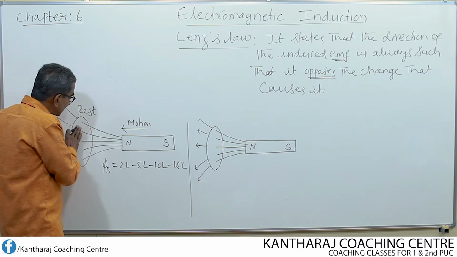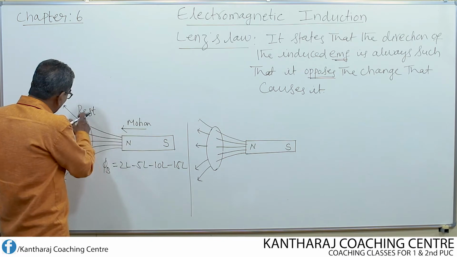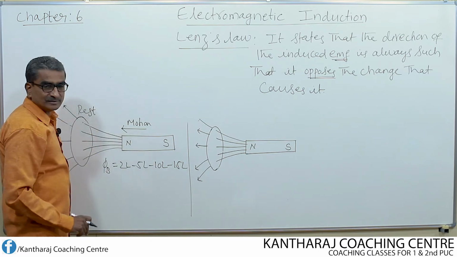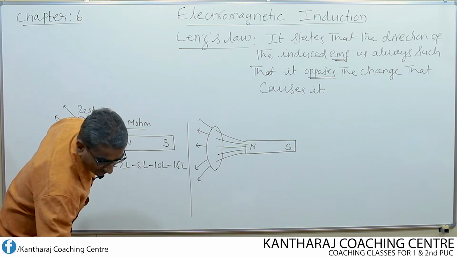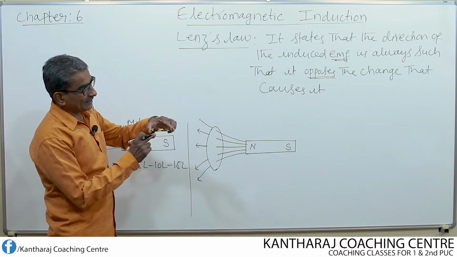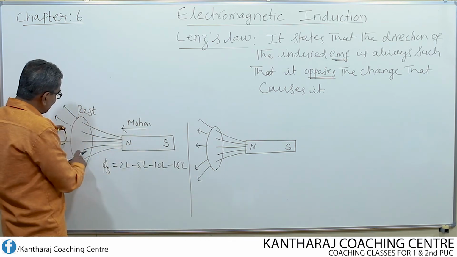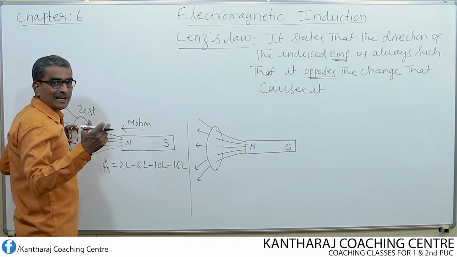I can consider this as a coil or even as a loop of wire. Loop means only one turn, one round of wire. Coil means having several turns. So I can imagine this either as a coil of wire or as a loop.